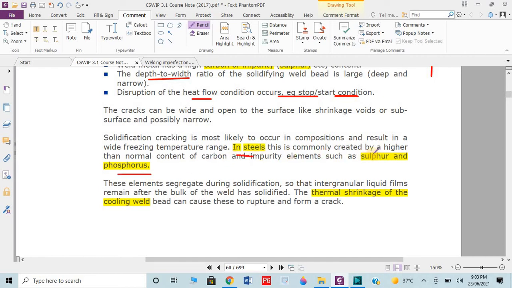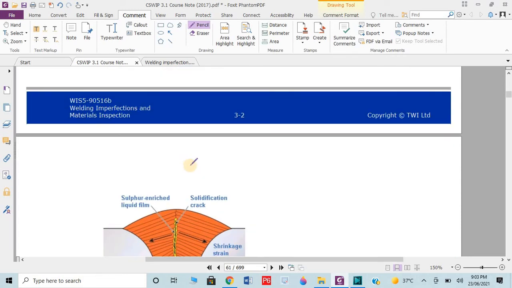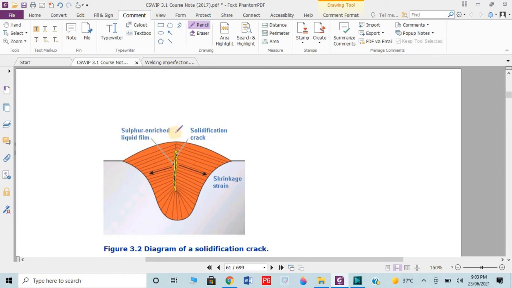Same in the steels, normally it occurs due to sulfur and phosphorus, and the thermal shrinkage of the cooling weld bead can also occur. Here you can see sulfur-enriched liquid film. Here we have the sulfur, then in the welding, once solidification occurred, due to sulfur and contamination, this kind of crack can occur. And grains shrink after welding due to stresses. So due to shrinkage, the two metals pull on each other, then this crack could be induced.